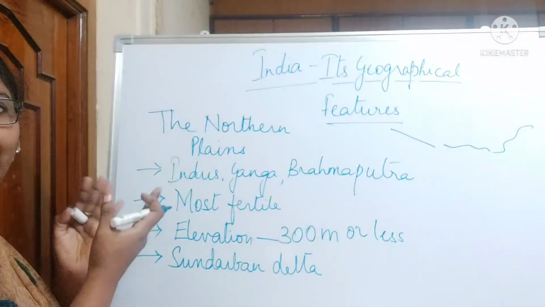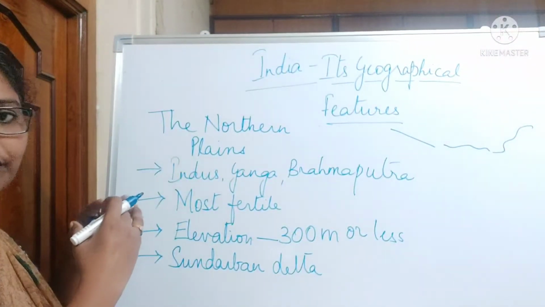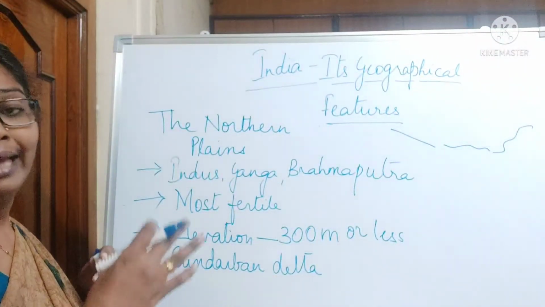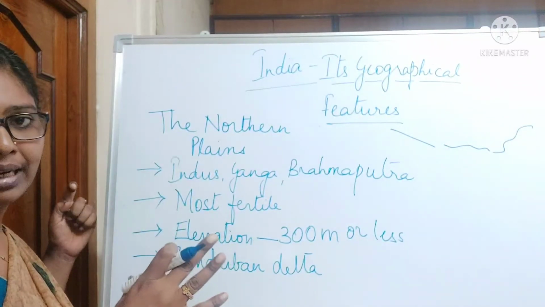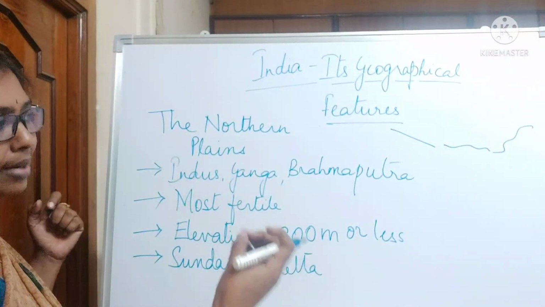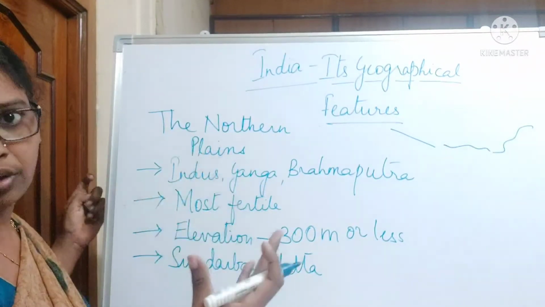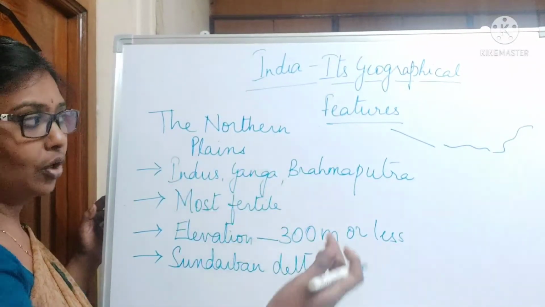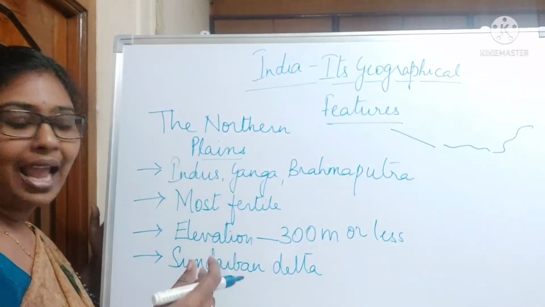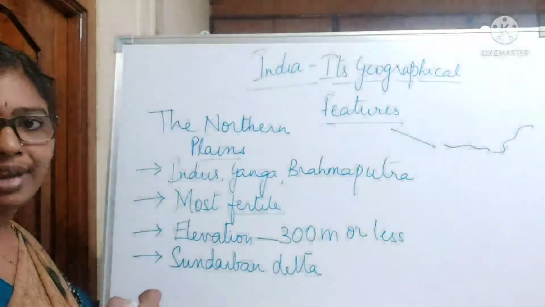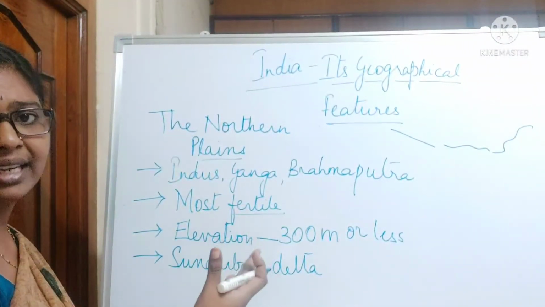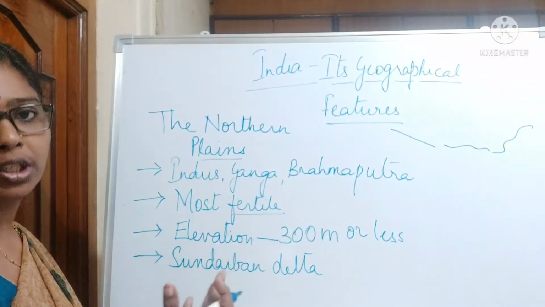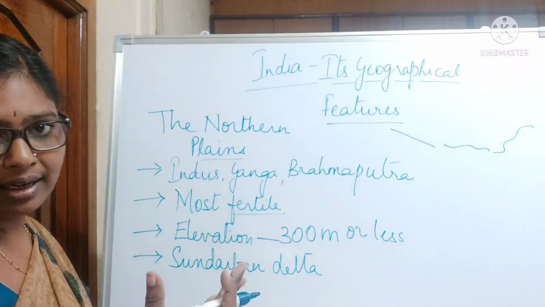It is an interplay or confluence. Because of the confluence of three rivers, the northern plains are formed. Since it is formed because of three main rivers, all the silt which is deposited by these rivers and their tributaries as well, the very fertile soil gets deposited in the northern plains, and it makes the plain very fertile. That is why we find the northern plains as the most fertile place of the whole country.